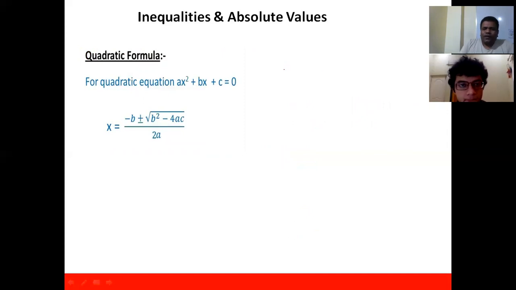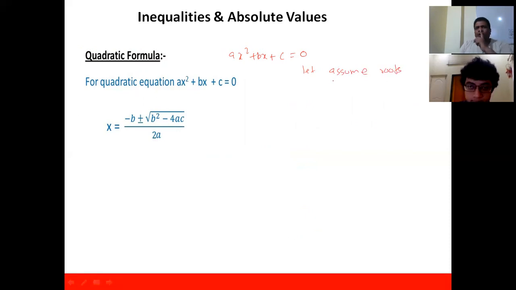Now, if I take the polynomial of order 2, that is ax square plus bx plus c equals 0, here the order of the polynomial is 2, so you're supposed to get 2 roots. Let us assume the roots are x1 and x2.